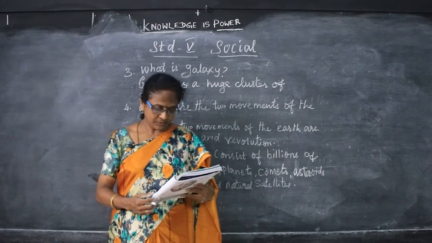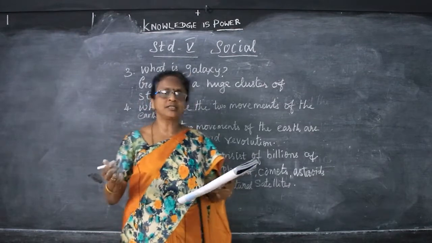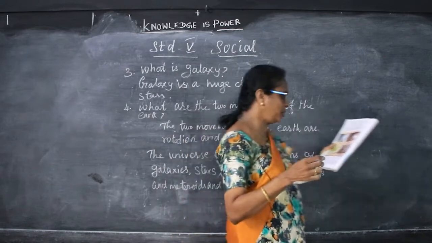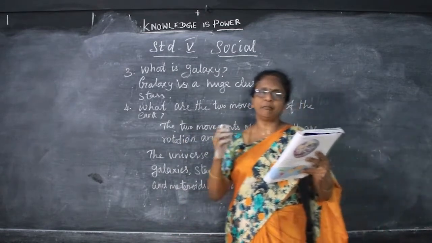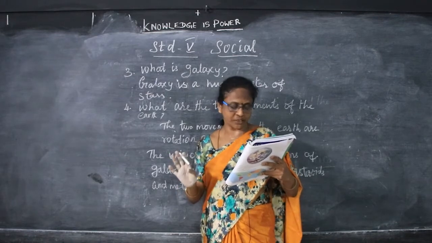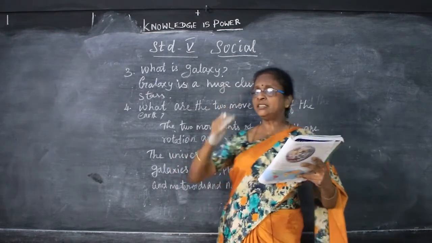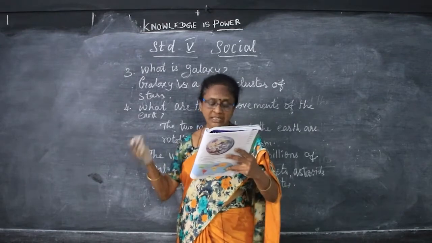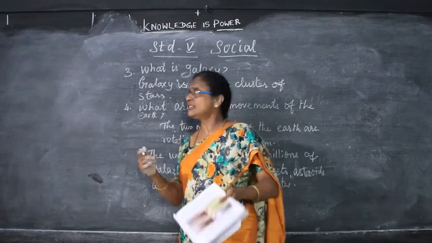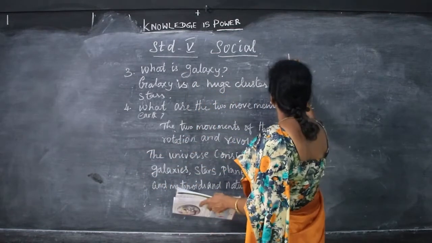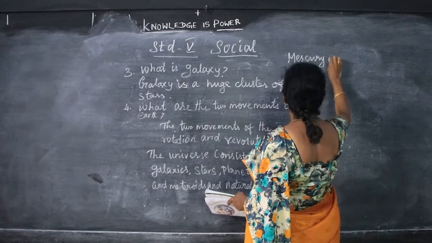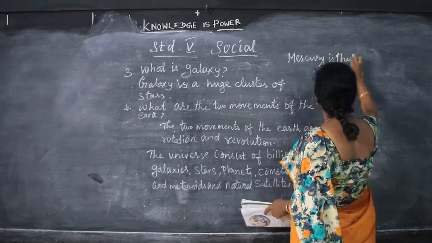And then which planet is nearest to the sun? Mercury is the nearest to the sun. And next to the earth are Mars, Uranus, Saturn, Neptune and Jupiter. The planets nearer to the sun are very hot. The planets which are away from the sun are very cold. So which is the smallest planet? Mercury is the smallest planet.